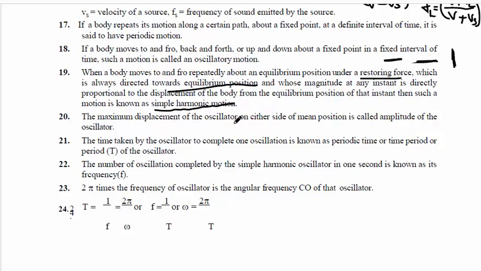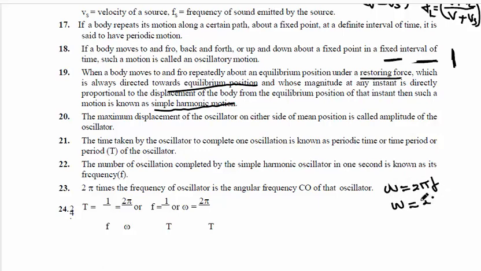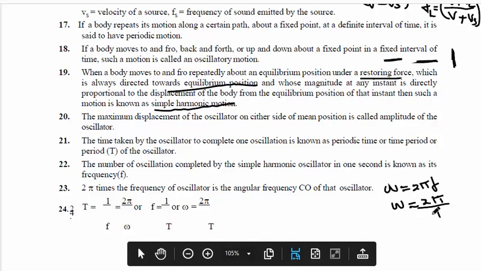Okay, next one. The maximum displacement of an oscillator on either side of the mean position is what? Amplitude. The time taken to complete one oscillation is period. The number of oscillations completed in 1 second is frequency. 2 pi times the frequency of the oscillator is angular frequency. So omega equal to what? 2 pi f. Or omega, the angular velocity, is written in terms of period as 2 pi by T. So T equal to what? 1 by f. So these are the formulas listed here.